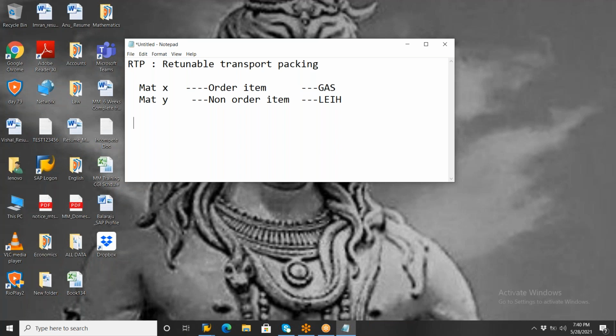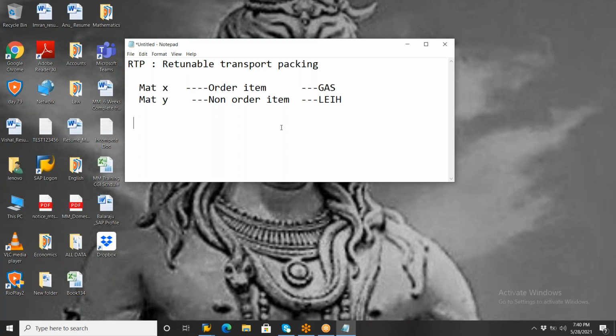Okay, the gas you can create with some raw material type, but the cylinder you must create with LEH material type. Okay, we created, and the third step we need to create the vendor, and fourth step, suppose you created the purchase requisition. So in the purchasing document, you don't mention this non-order item here. Means you need to mention only gas here.